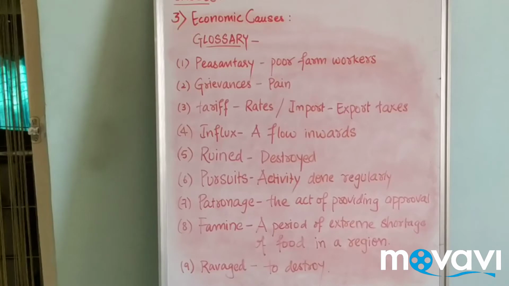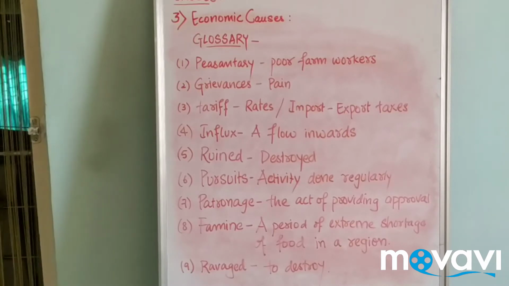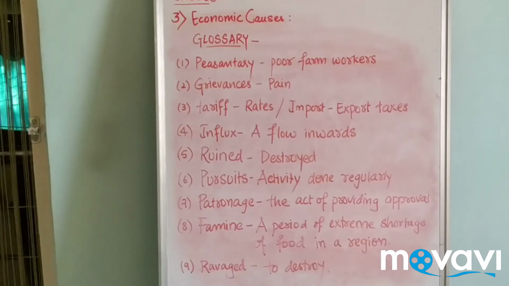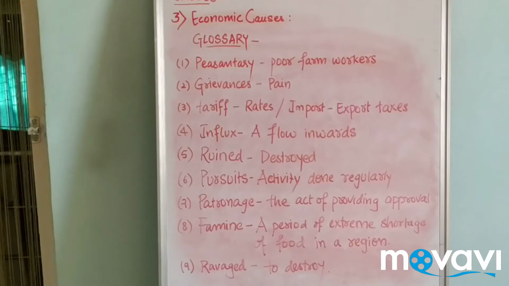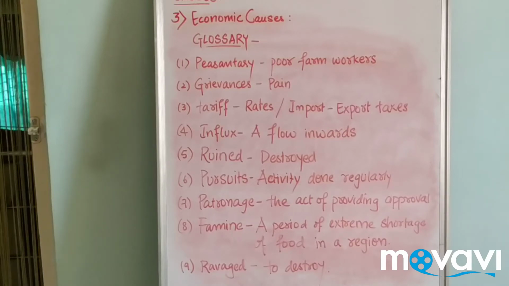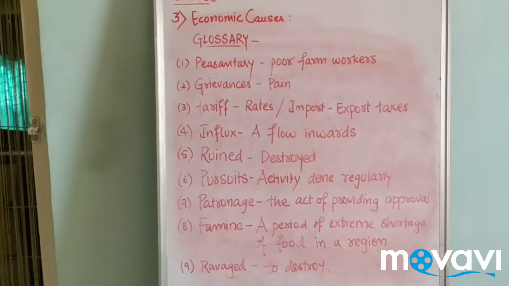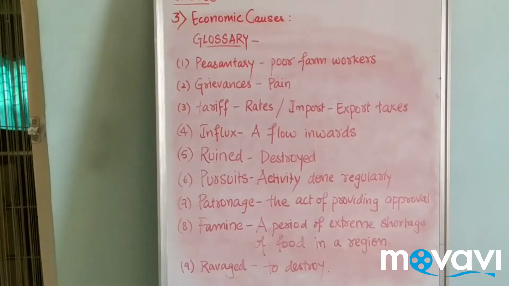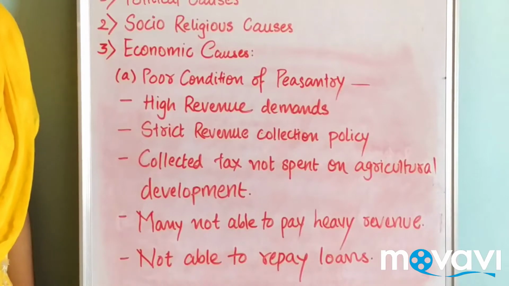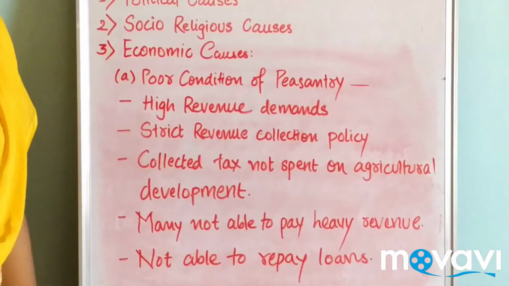This is a glossary of economic causes. Children, please make a note of these meanings exactly in your textbook wherever the words are given, so that when you are reading it, it gives you the exact meaning and you need not run here and there, and it will be easy for you to read. Then we shall be starting now. Okay children, make a note of those points and then we'll start with the explanation.